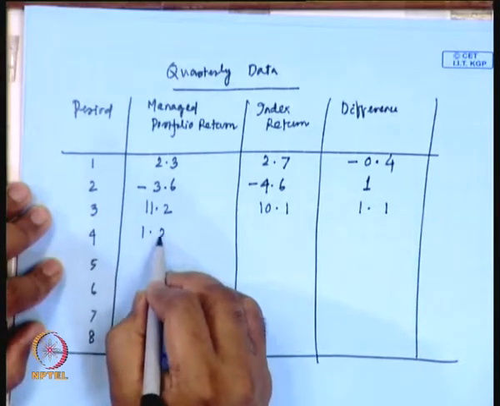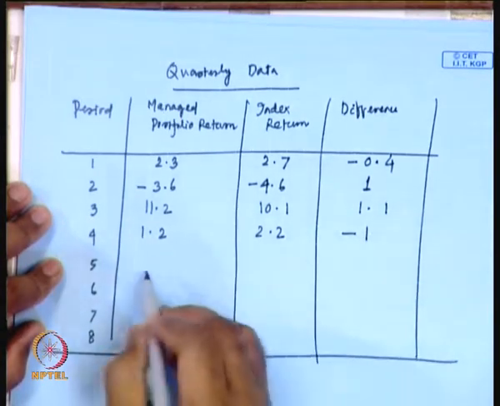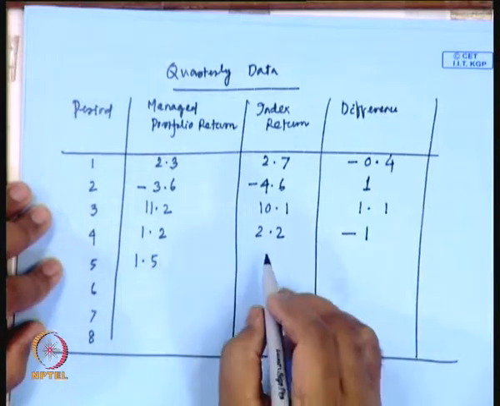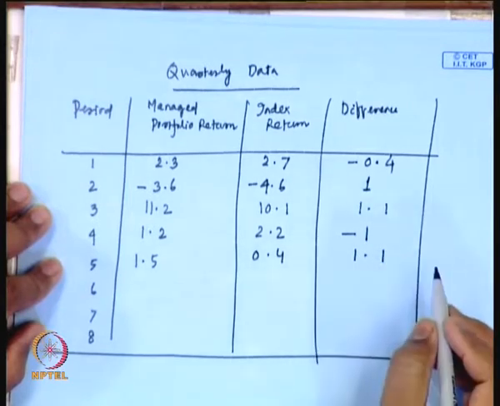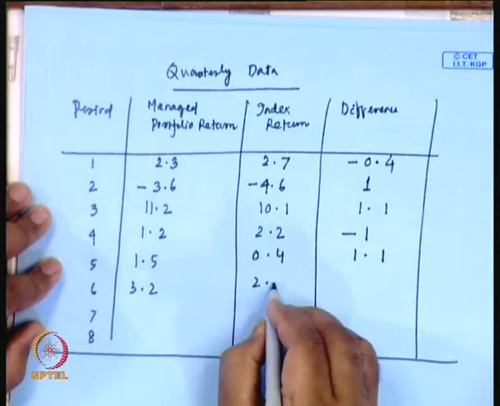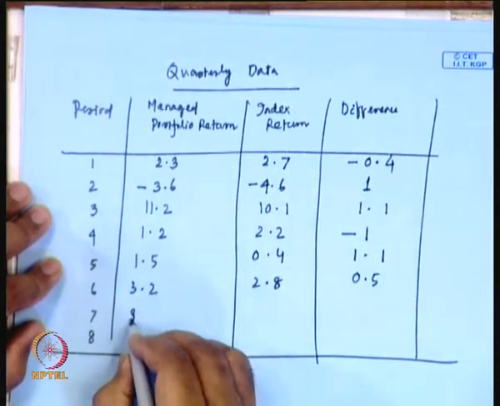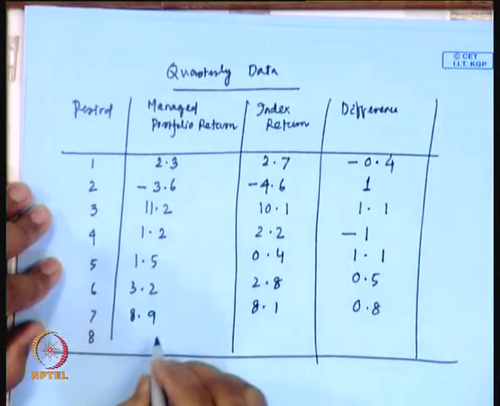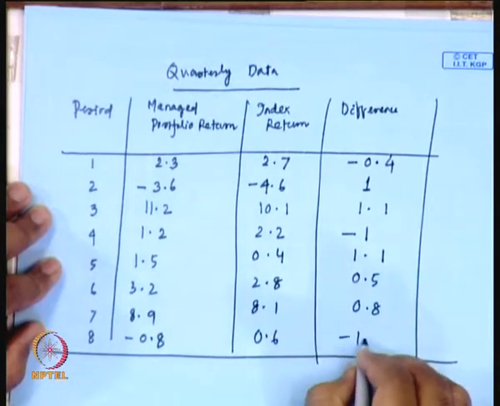Then 1.2 against 2.2, the difference is minus 1. Then 1.5 against 0.4, which is 1.1. Then 3.2 against 2.8, which is 0.4, then 8.9 against 8.1, which is 0.8, and the last is a difference of minus 1.6.